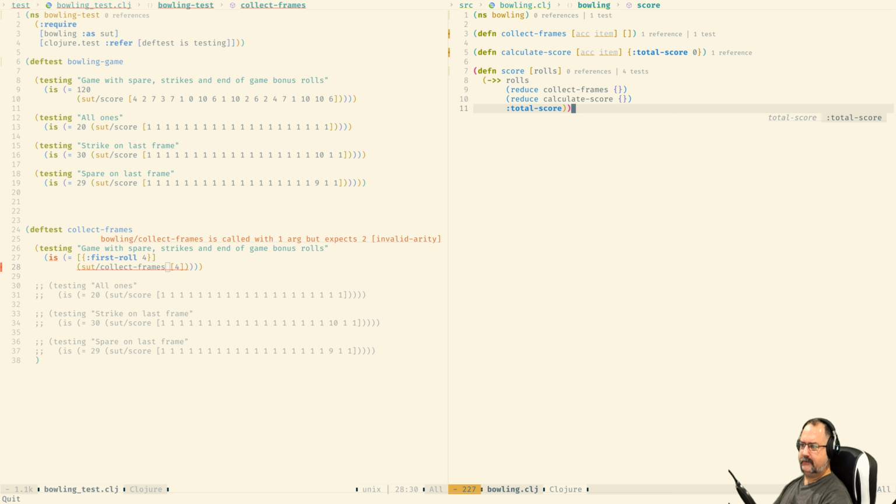We are gonna pass the color frames, and it's gonna be the reduce inside. Looks like a better disposition. Okay, let's do that. Frames, calculate score. This could change later on.